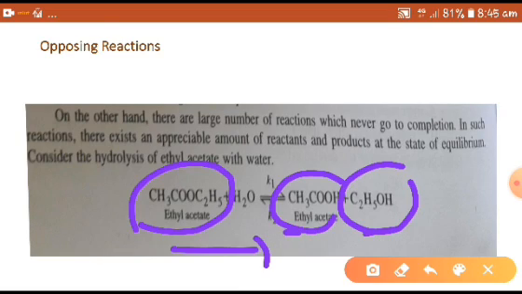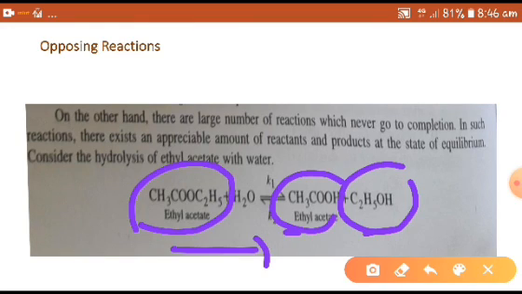Thus, with the passage of time, the rate of the forward reaction will go on decreasing and that of the backward reaction will go on increasing. A stage comes when the rates of both the opposing reactions become equal. That is called equilibrium.